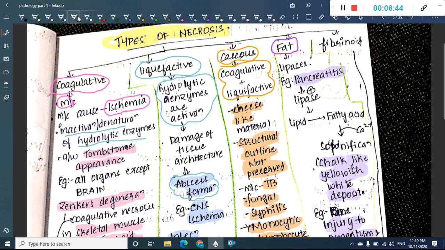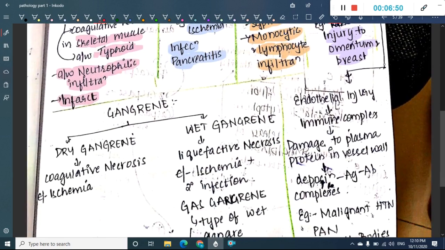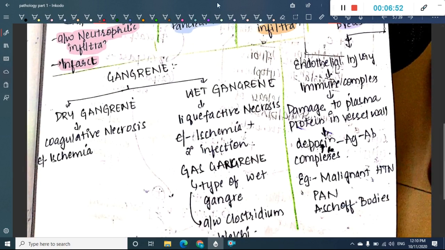Then the final type of necrosis which you see here is fibrinoid necrosis. So what do you see in fibrinoid necrosis? In the beginning there is endothelial injury, and because of this endothelial injury, this leads to immune complex formation. These immune complexes will damage the proteins in the blood vessel, and thus this results in the deposition of antigen and antibody in the vessel wall.